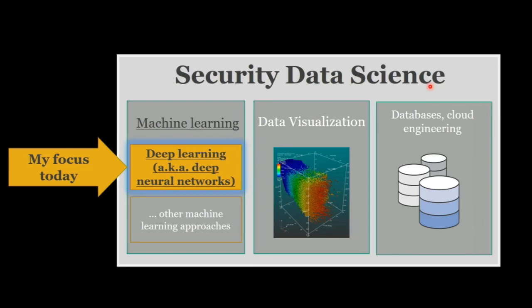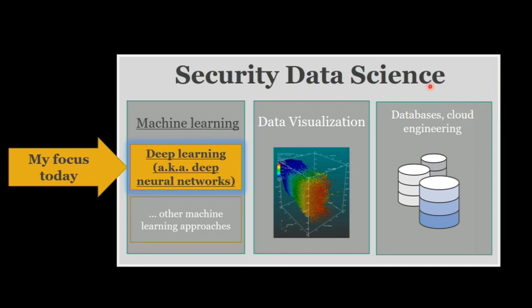There are multiple areas of machine learning. Neural networks is one. There are other areas like decision trees, which are commonly used in the security industry. I'm going to argue today that neural networks are the most exciting and most important area of machine learning right now. It's where most of the research effort is being focused and where most of the breakthroughs are happening. But there are other areas of machine learning I'm not covering.